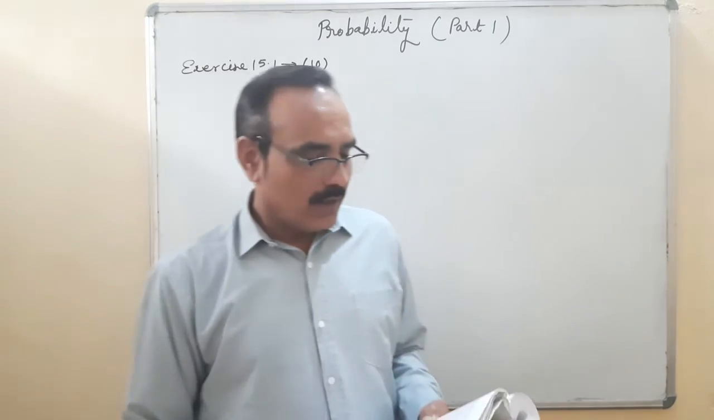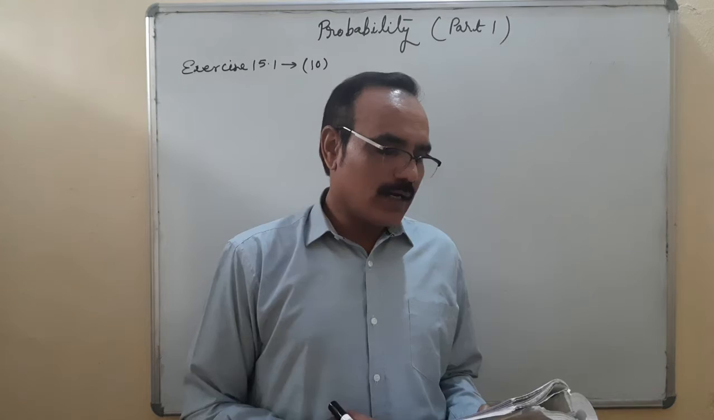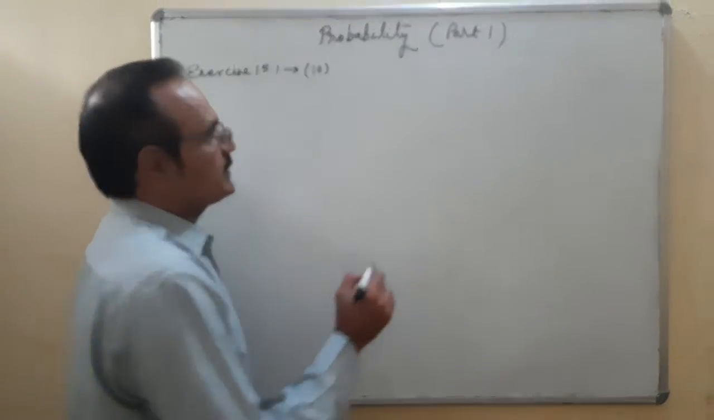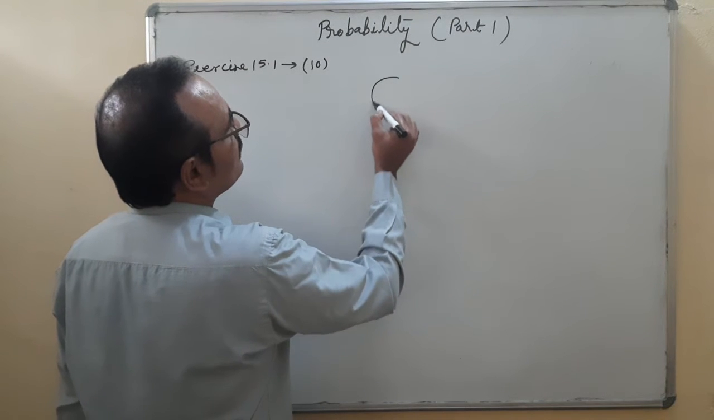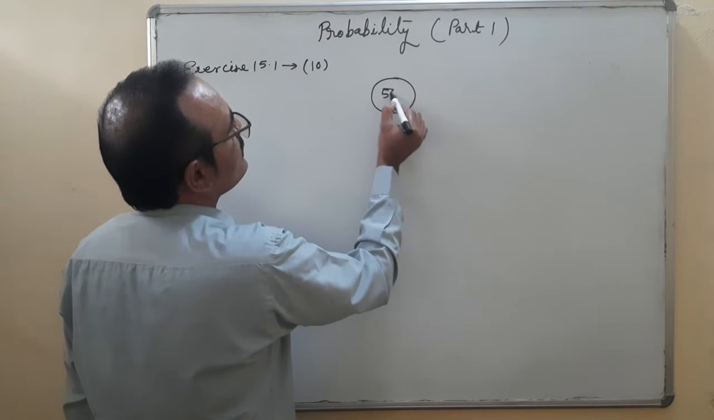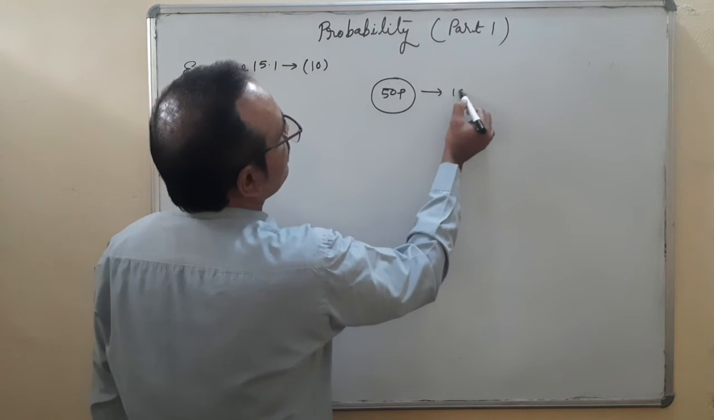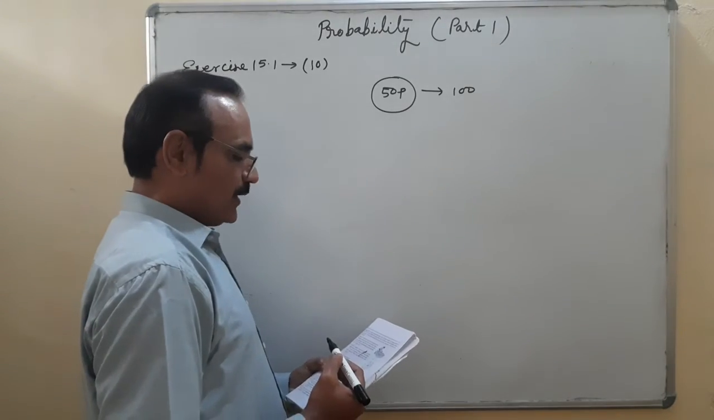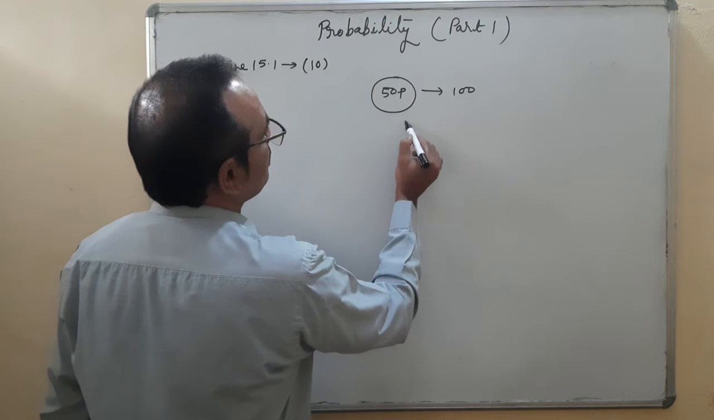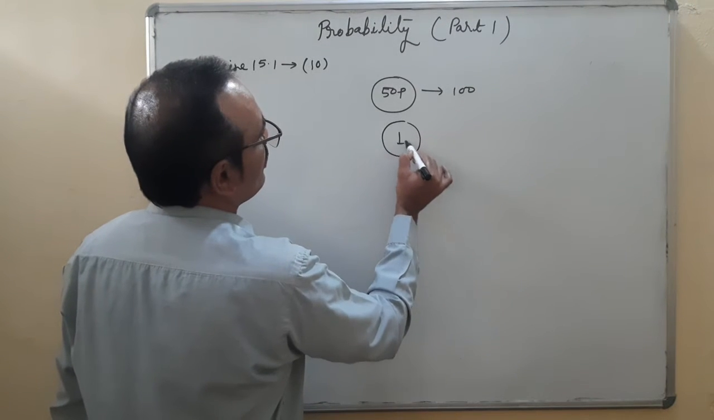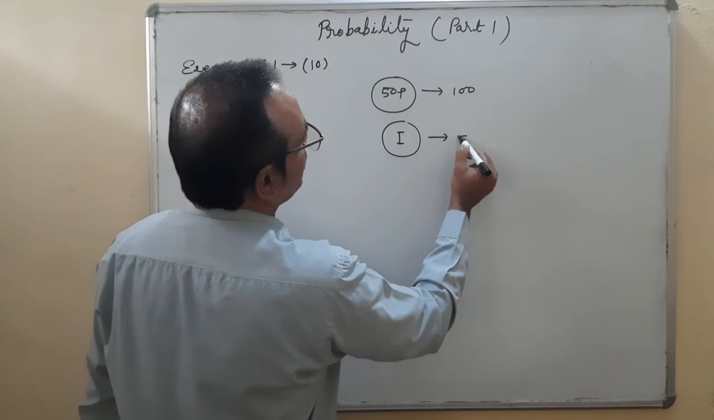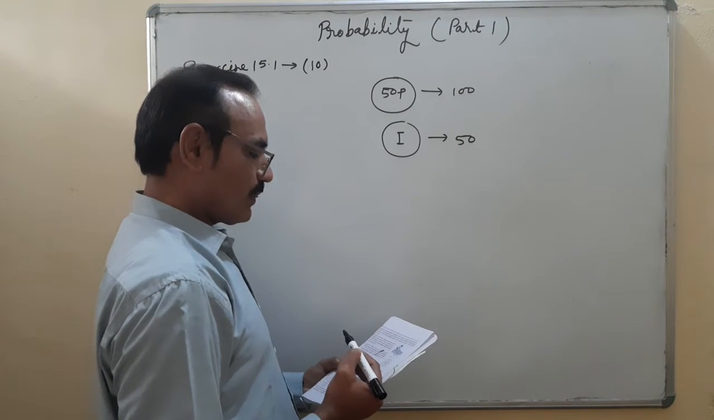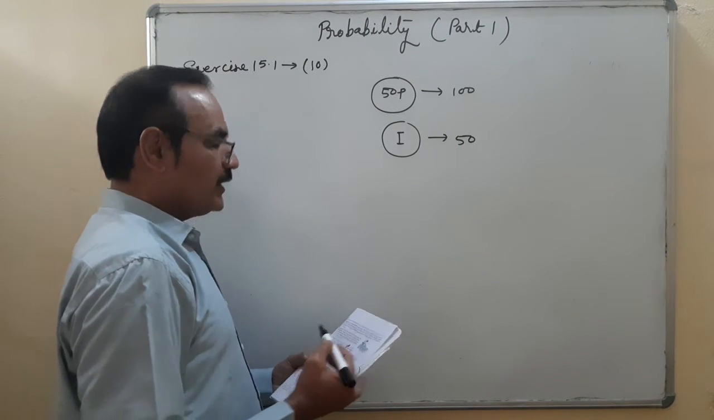Okay. Piggy bank contains 50 paise coins, 100. Okay. 1 rupee coins, 50. These are the number of coins. 2 rupee coins, 20.